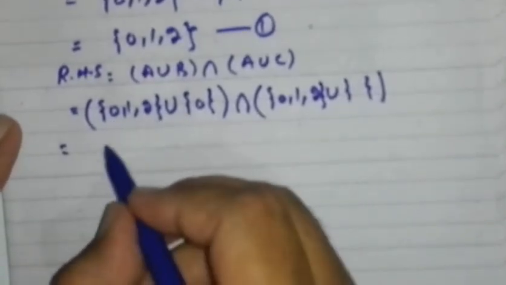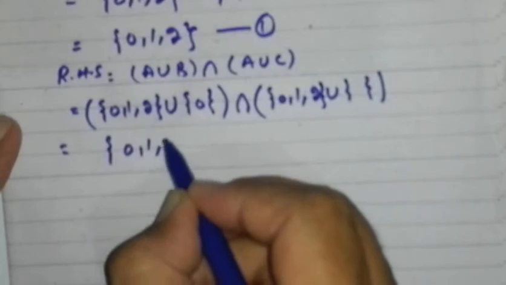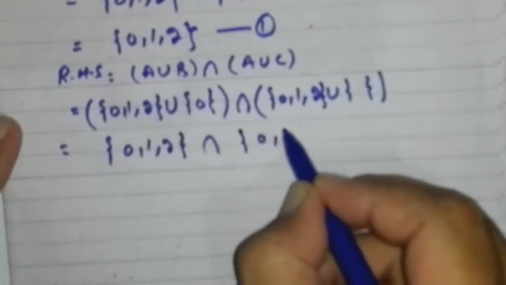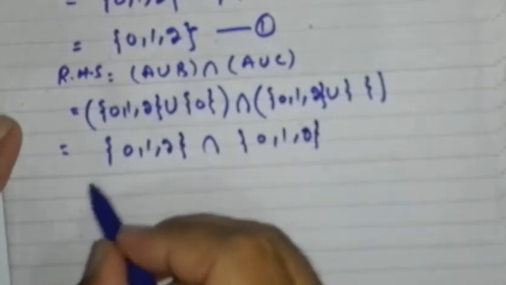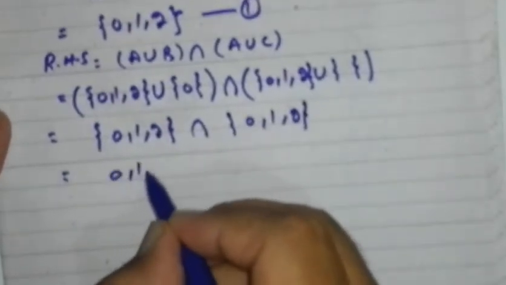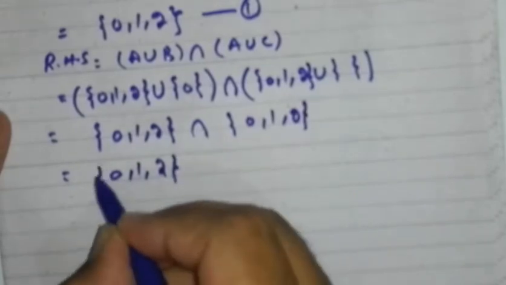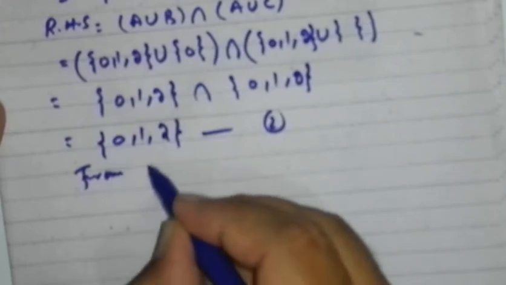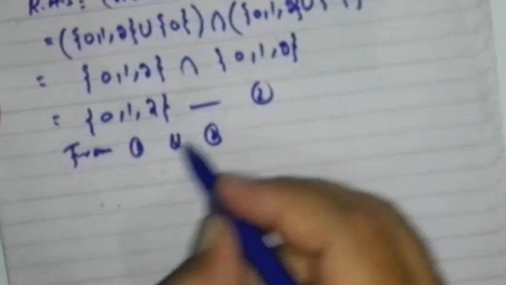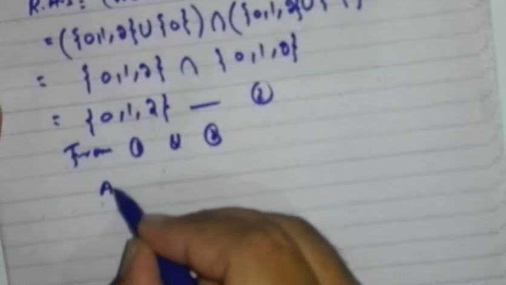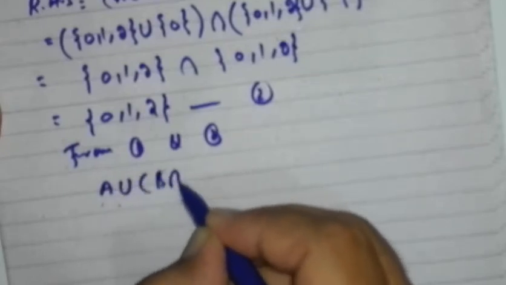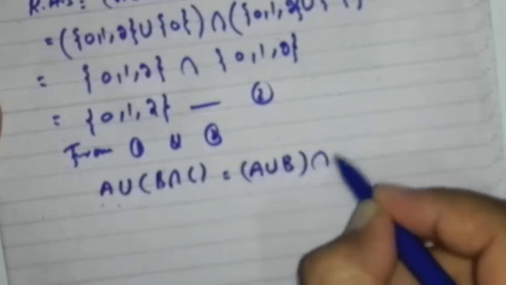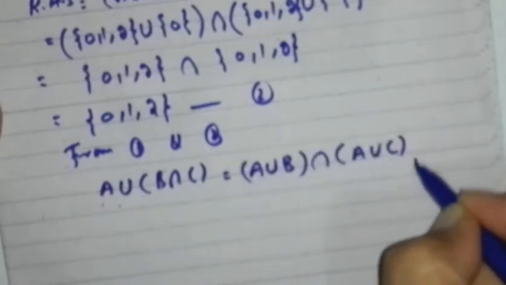Now take the union of these two, we get {0, 1, 2}. Take the union of the other two, which is {0, 1, 2}. Now take the intersection, {0, 1, 2}. This is 2. From 1 and 2 we can write A ∪ (B ∩ C) = (A ∪ B) ∩ (A ∪ C).